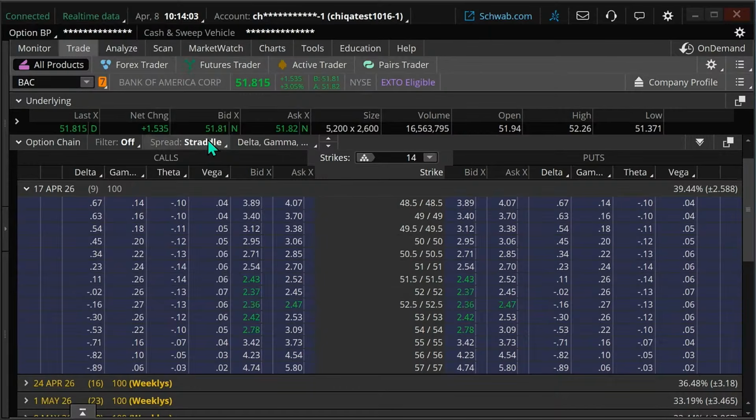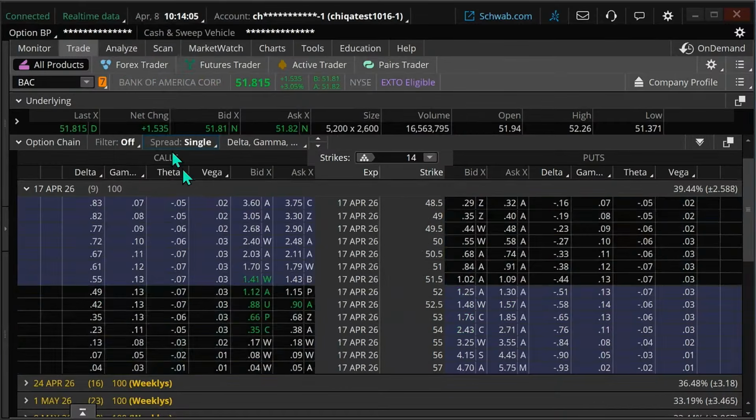So if I were to go to single and take this price and add it to this price, that would be our straddle price. Basically, we need the move to be more than that in order to make money on it. Well, let's look at that visually on a chart.